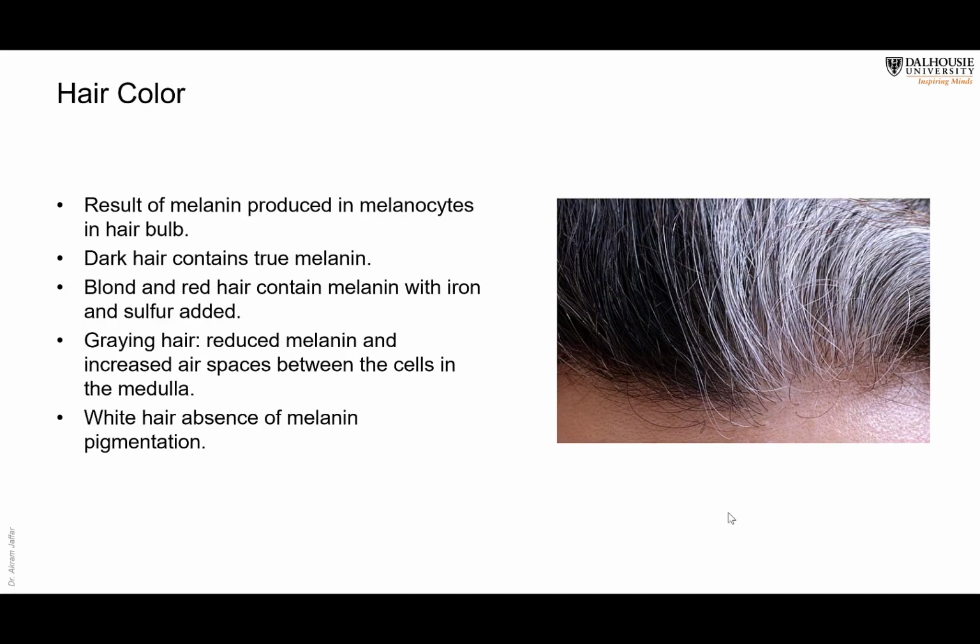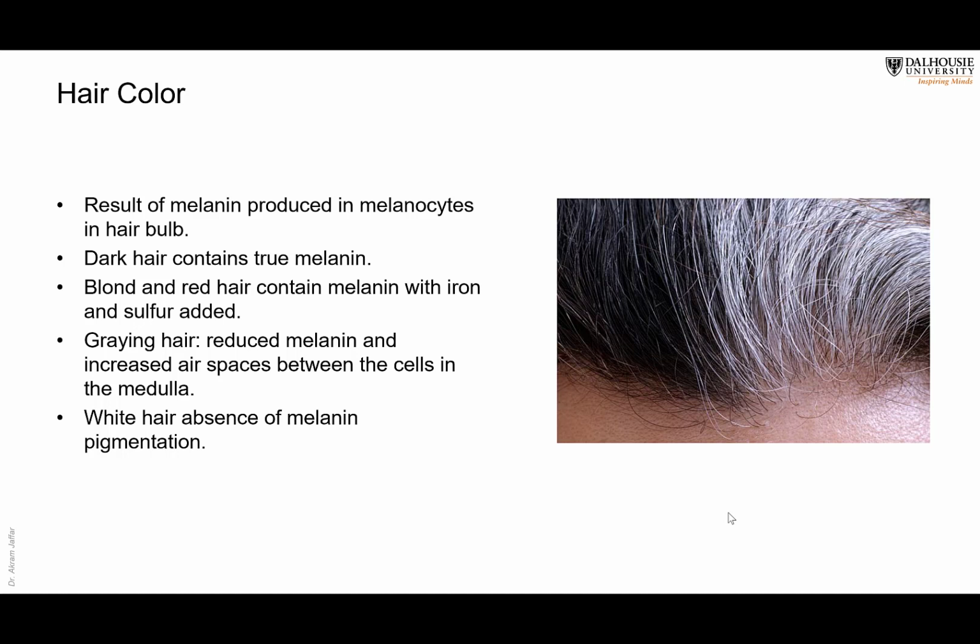The color of the hair, like the color of the skin, results from the melanin produced by the melanocytes that we have just mentioned. So dark hair contains true melanin. Blonde hair, as I mentioned, has another type of melanin which contains iron and sulfur, so the hair becomes yellow or red. And when it's gray, there's less melanin.